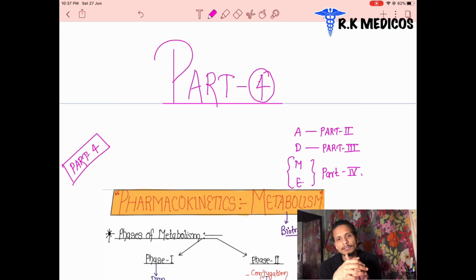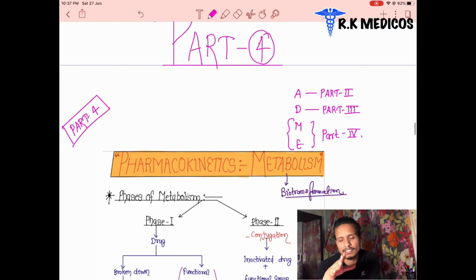It basically means the conversion of a more toxic substance into a less toxic substance. In one word, we convert the more toxic drug into a less toxic drug, and then it is excreted from the body.